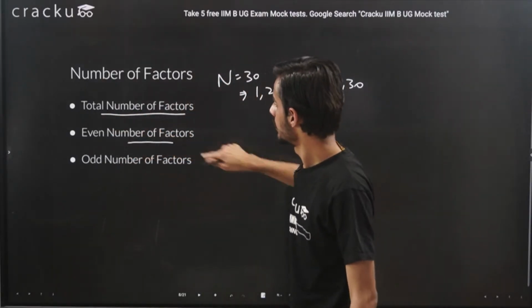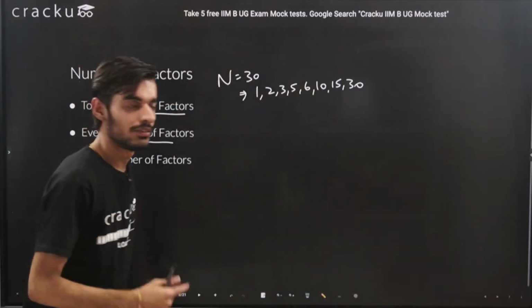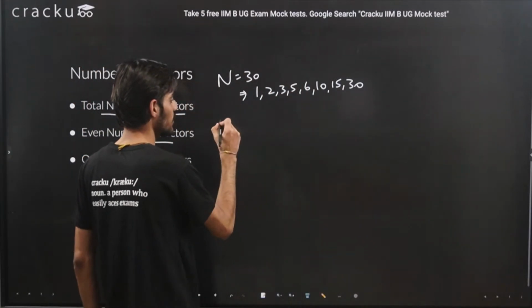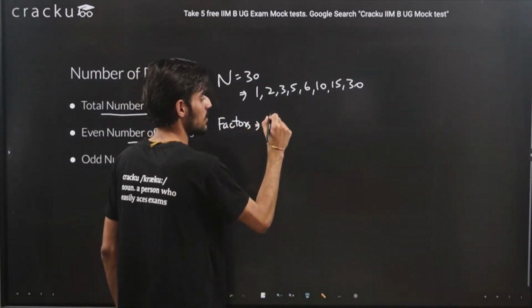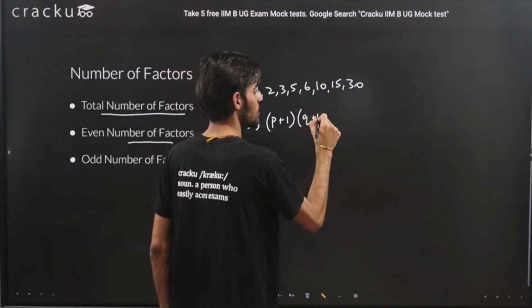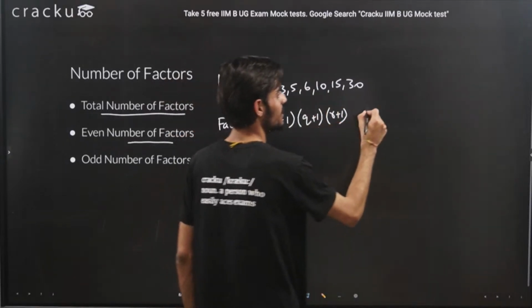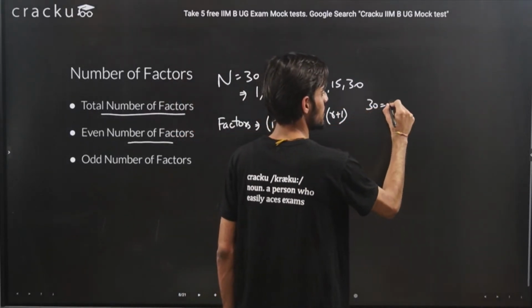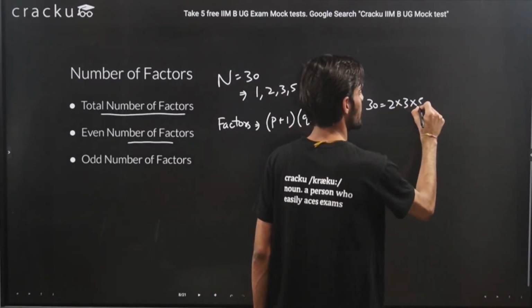Now let's look at how to calculate the even number of factors. Like the formula I told you in the previous slide, the number of factors will be p plus 1, q plus 1 and r plus 1, right? Like I represented 30 as 2 into 3 into 5.